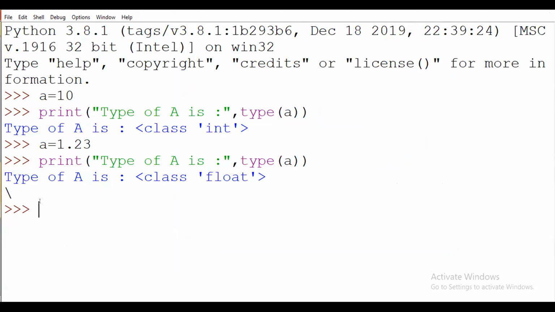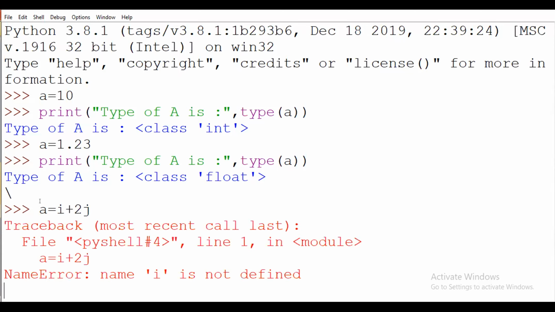Okay, so for that we will see, like here I write a is equal to, suppose, 1 plus 2j.